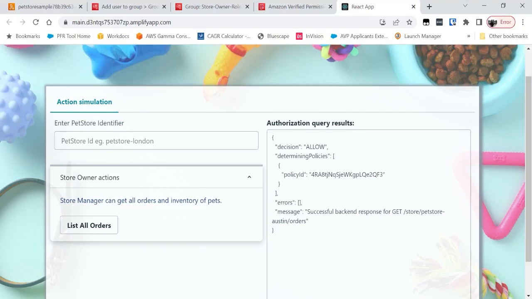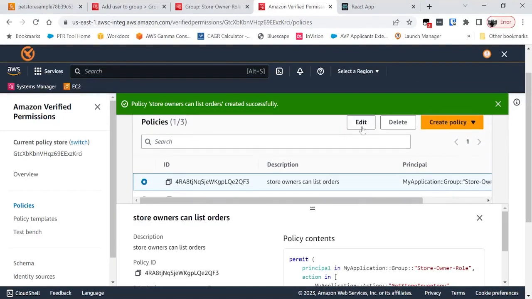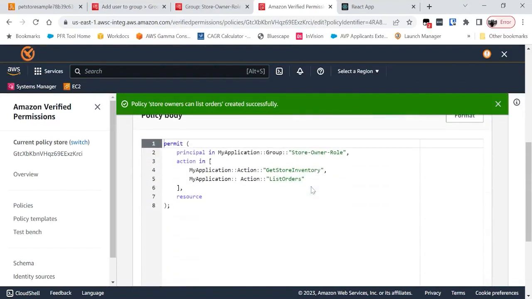Well, one way to solve it is by combining role-based and attribute-based permissions. Let's try to do that. So we go into Verified Permissions and we go ahead and update this policy for store owners. And we do that by adding a when clause. Okay, so what does this when clause say? This when clause basically says, as long as the principal's employment store code, basically where the principal works or the store they own, is the same as the resource's store ID, then provide access.